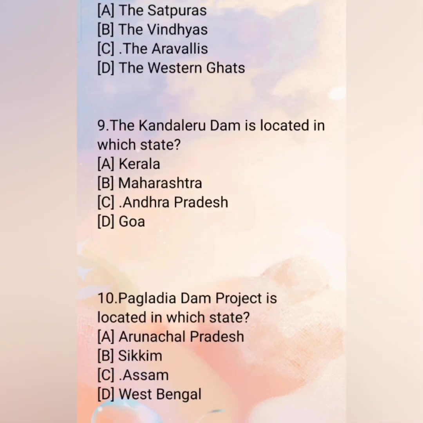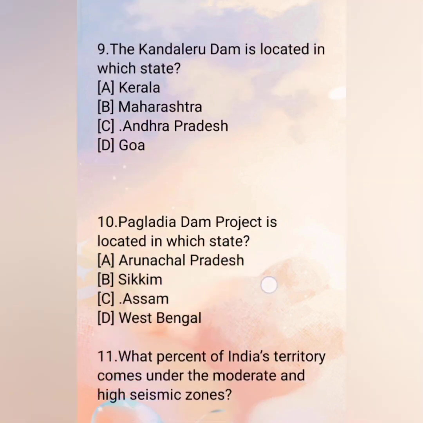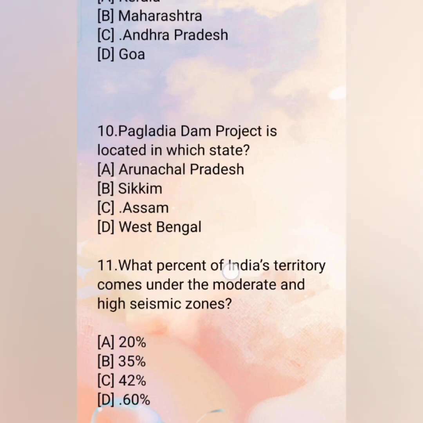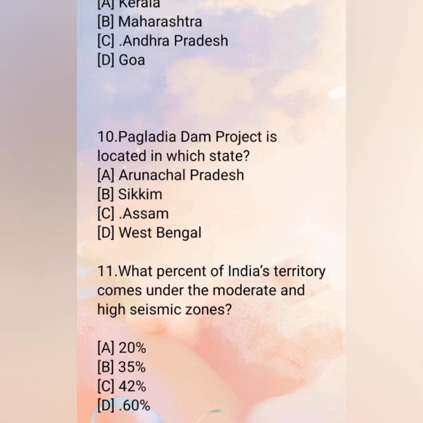9th, the Kandaleru Dam is located in which state? A. Kerala. B. Maharashtra. C. Andhra Pradesh. D. Goa. And the correct answer is C. Andhra Pradesh. 10th, Pagladia Dam project is located in which state? A. Arunachal Pradesh. B. Sikkim. C. Assam. D. West Bengal. The correct answer is C.